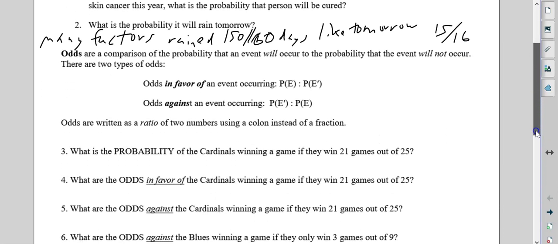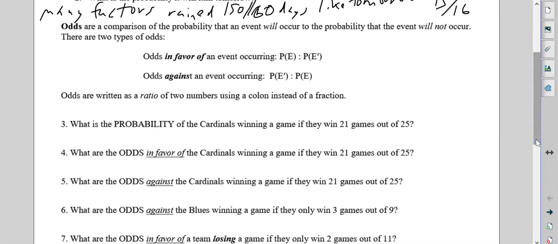Okay? Similar situations. Now, odds are a comparison of the probability, what we just talked about: the probability the event will occur to the probability that it will not occur. So there are two types of odds, in favor of and against. So this is the in favor of, and this is the against. And against, in favor of. For example, we use colons for this, 3:1 and 1:3.